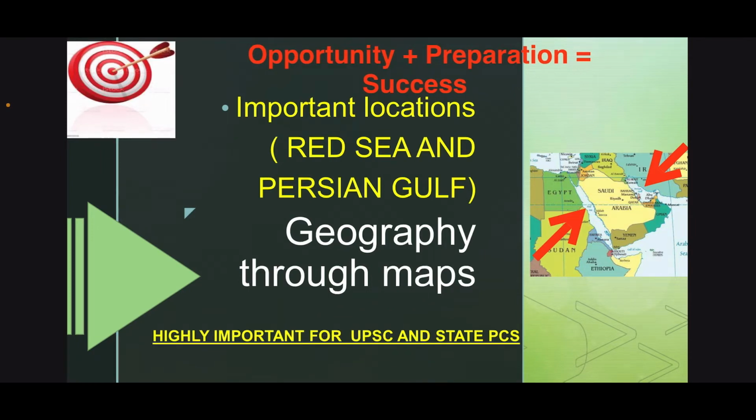In the next series, we will be taking up the map from the Black Sea region, the Caspian Sea region, the North Sea, the Mediterranean Sea, and how these are connected and the importance of the Black Sea. So in today's series, we will be covering the Red Sea and the Persian Gulf. So let's start with the topic.